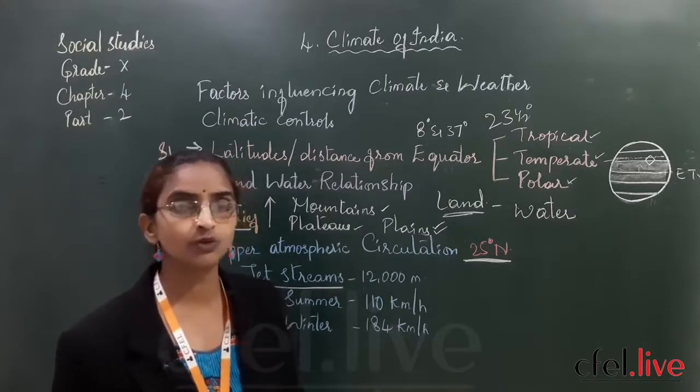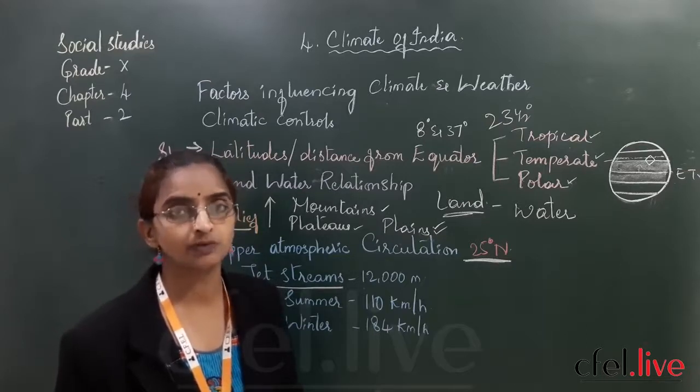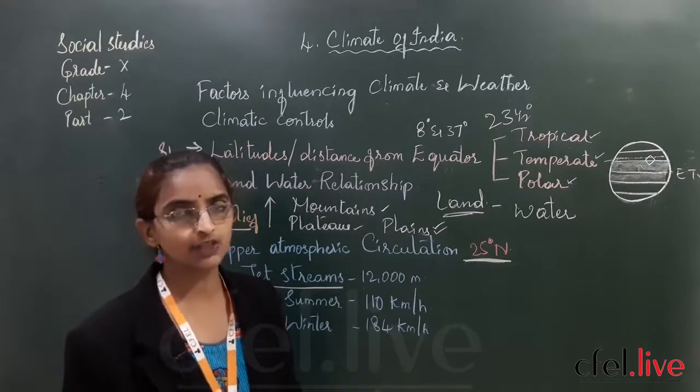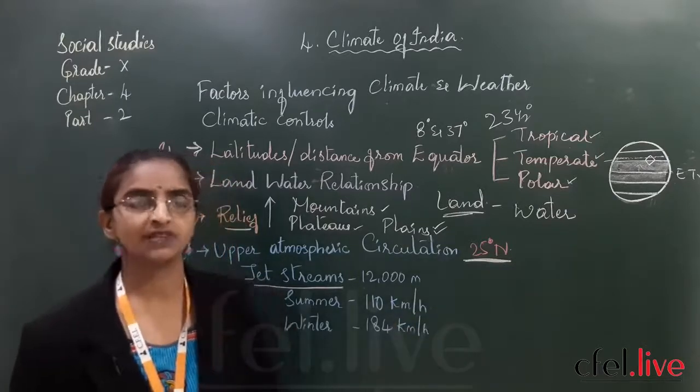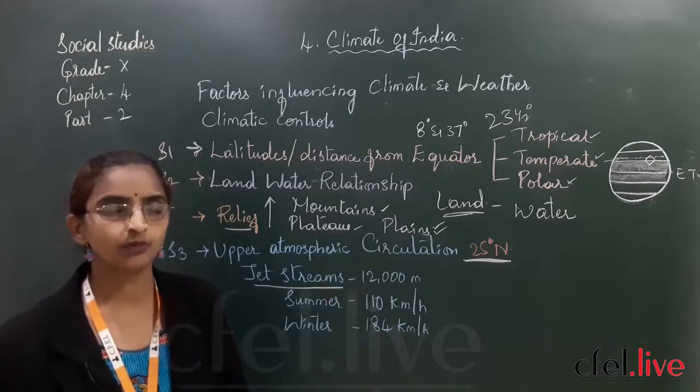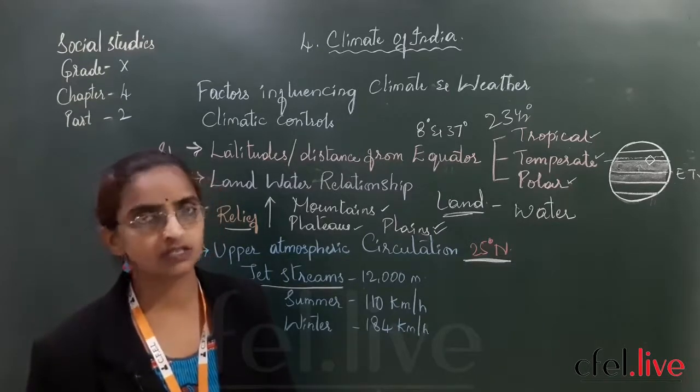So this is a different type of climatic condition over these regions. Jet streams are found in the southern hemisphere also, but we have nothing to do with them.